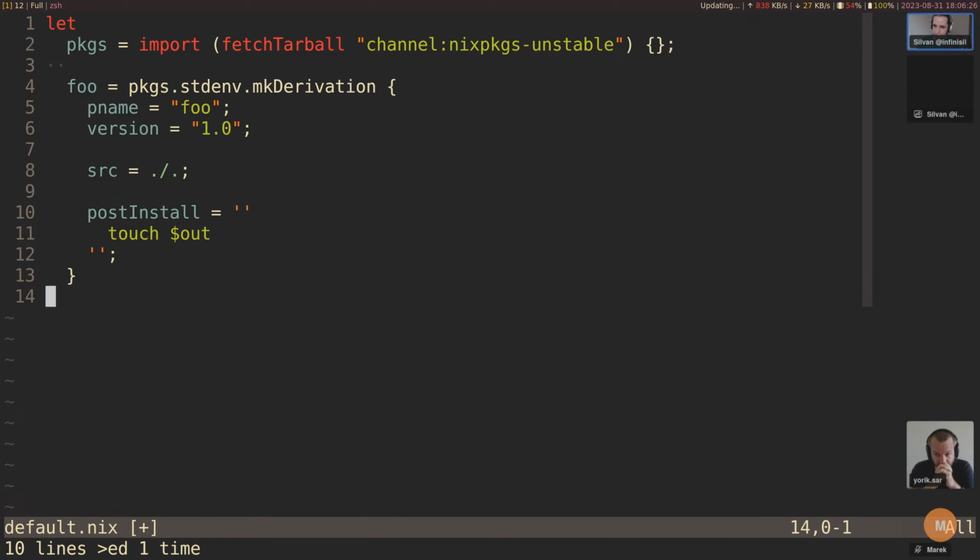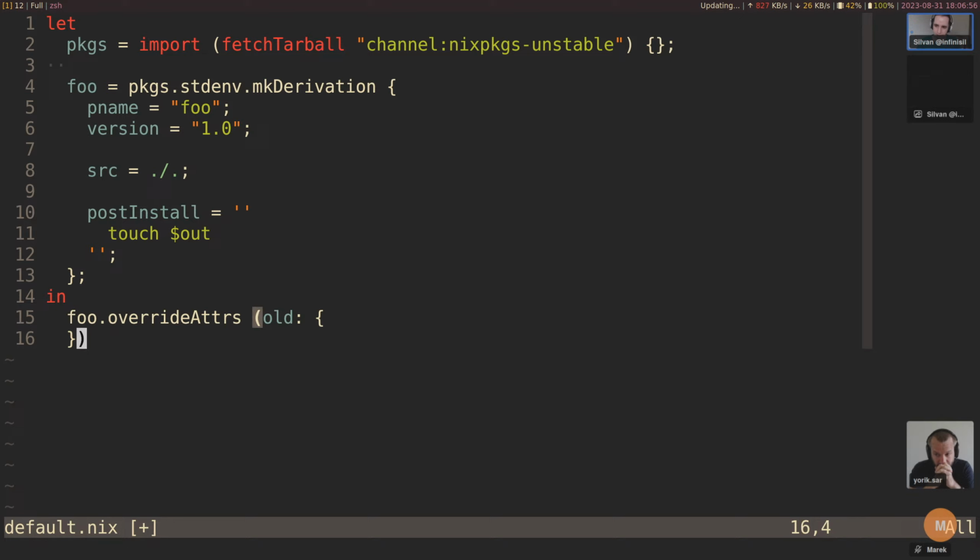And so we can imagine we declare this somewhere and say this is foo, and then later we want to override this. So let's say we have foo and we want to override this. We can do this using overrideAttrs. This is available on all the derivations you create using mkDerivation. So overrideAttrs takes a function and the function receives the old arguments you pass to it.